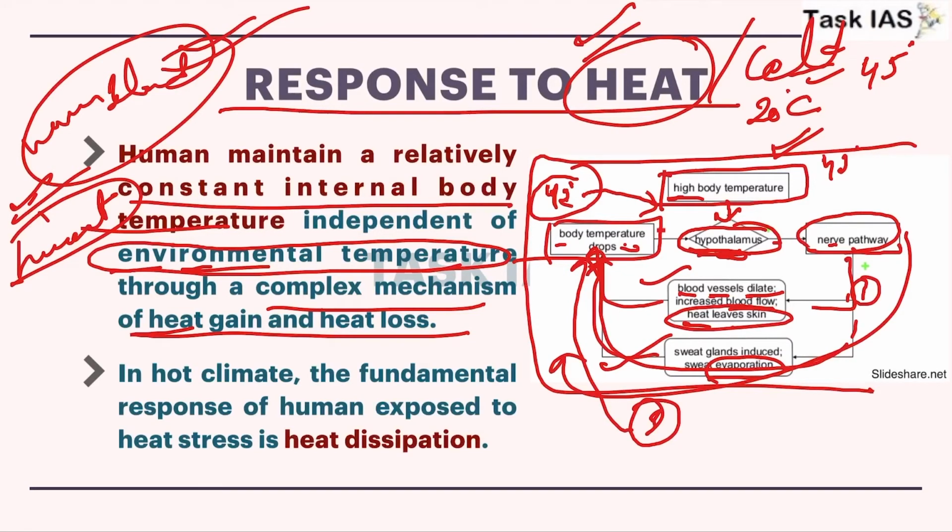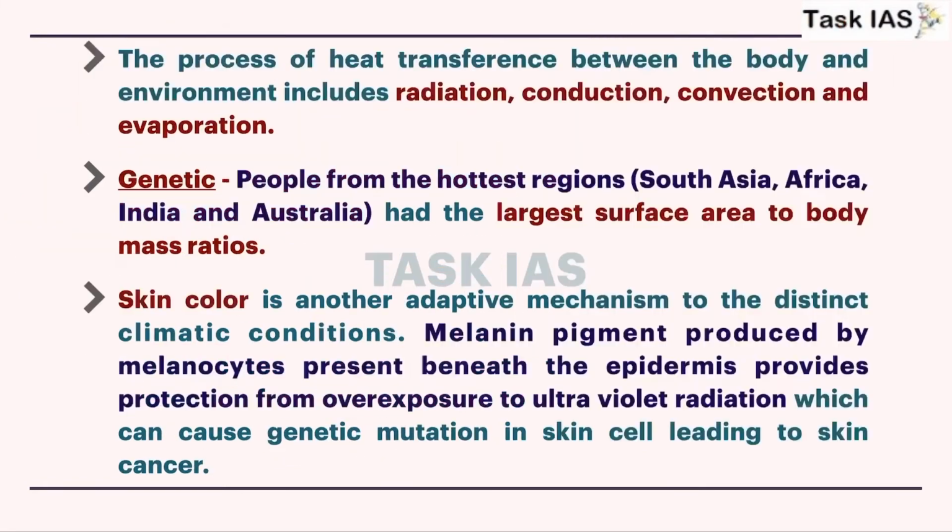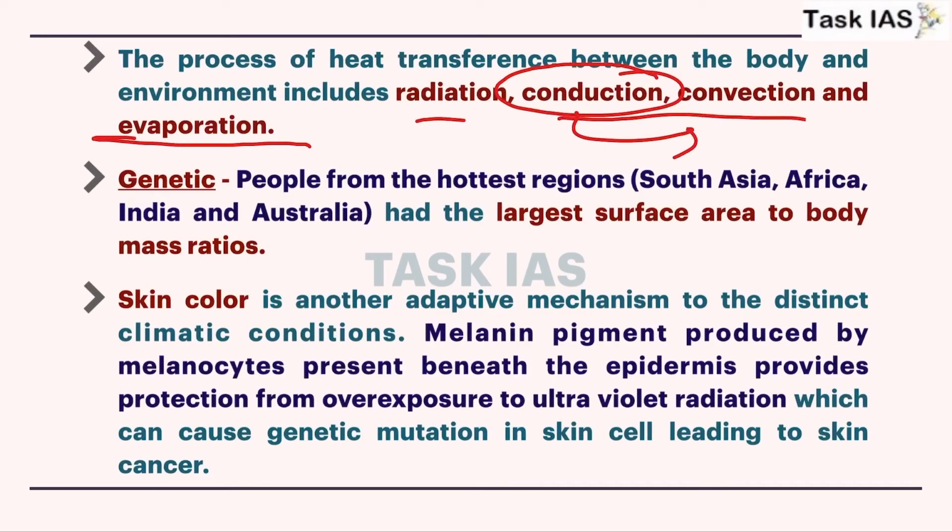Now we will read out what we have mentioned in the slides. So in a hot climate, our body adapts to heat stress through heat dissipation. So these are the mechanisms of heat dissipation or heat loss from our body. And this body heat transfer can be through radiation, conduction, convection or evaporation. Because if your body temperature is very high and you touch some colder surface, then through conduction heat flow will happen. So similarly, other examples.